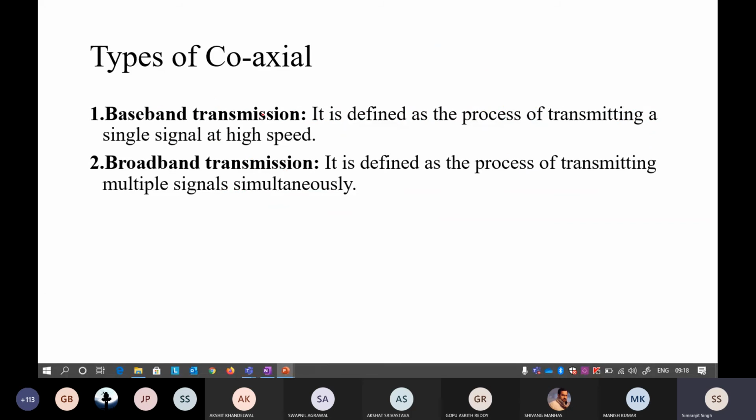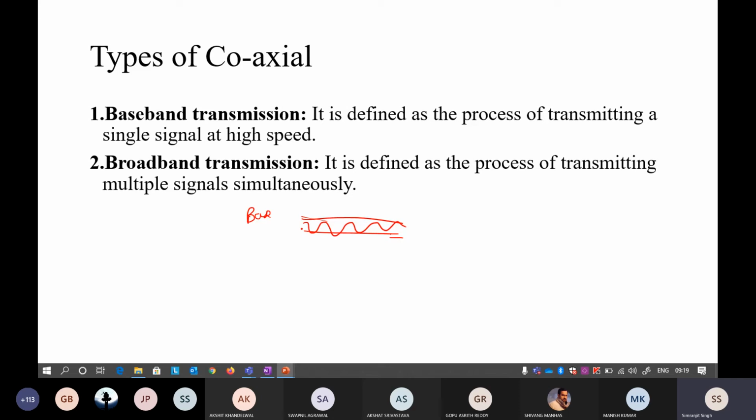There is a difference between baseband and broadband. In the case of baseband, this is a single wire, so you just transmit the signal one way. It is defined as a process of transmitting a signal at high speed.